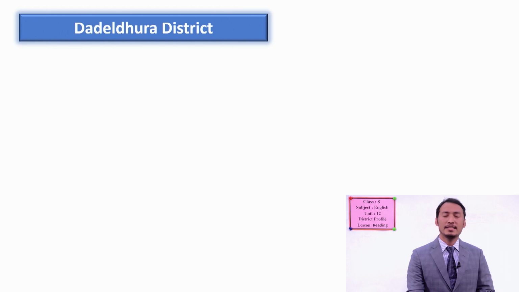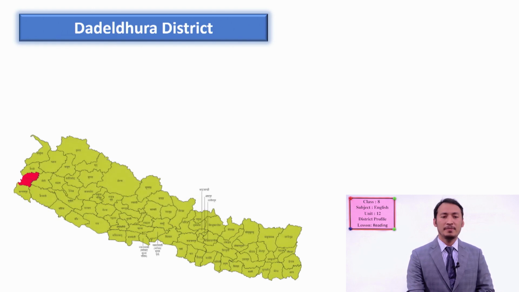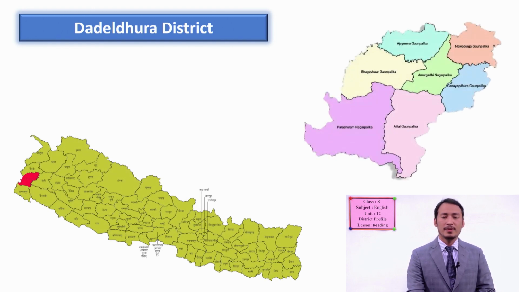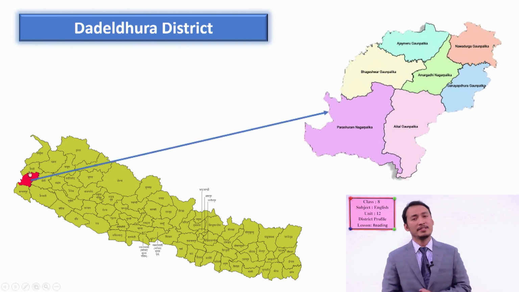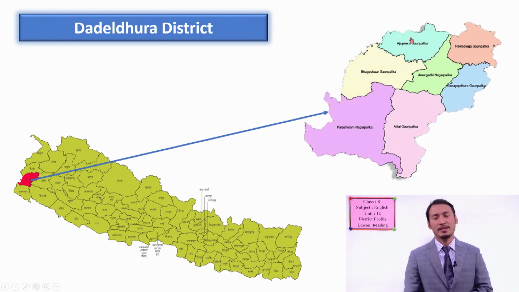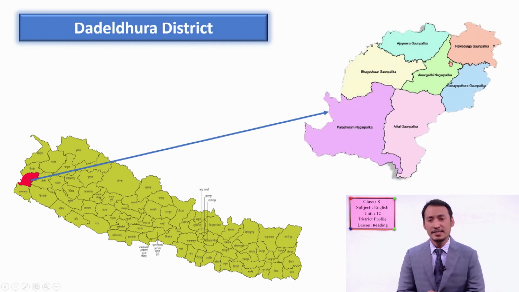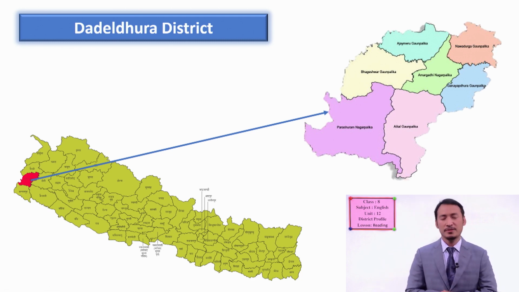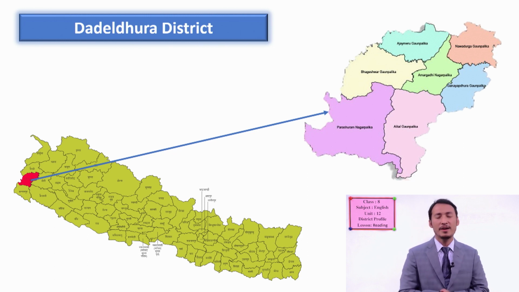Here, Dadeldhura district, let's see once again in the picture, as we have already shown. So here you can see different Gaupalika, which we call rural municipalities. Now it is divided. Before it was different BDCs. Now we have Gaupalika, or rural municipalities, or in short RMs. Okay, students, you have to have that idea. Now you don't have to learn different BDC names.